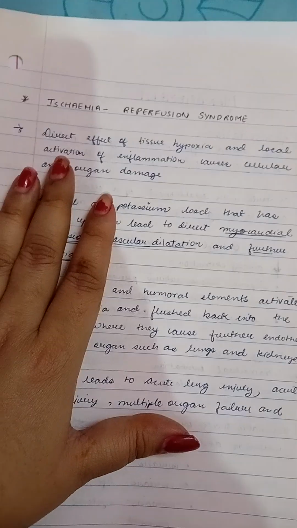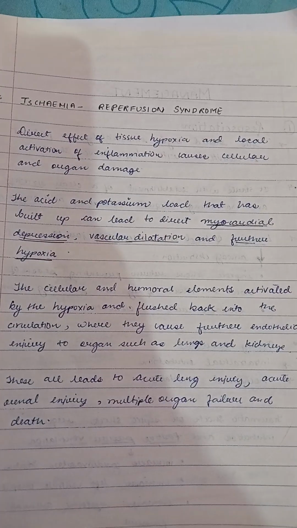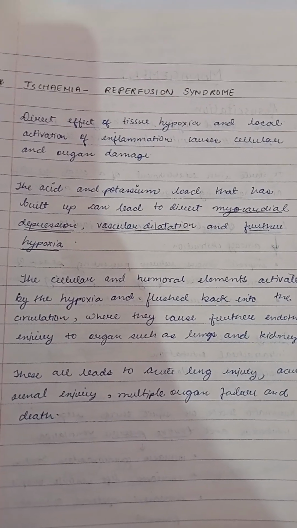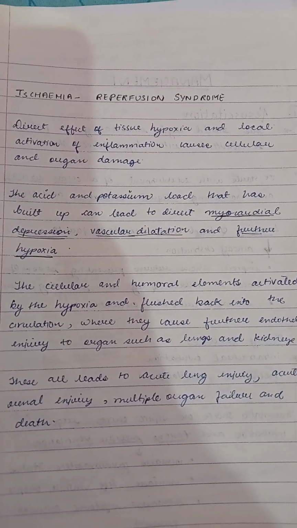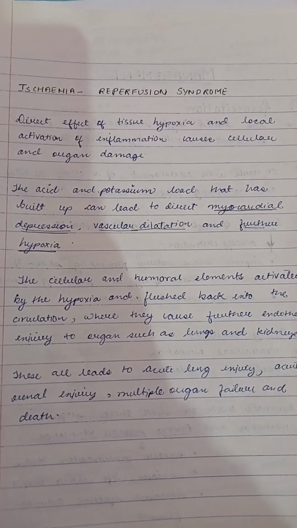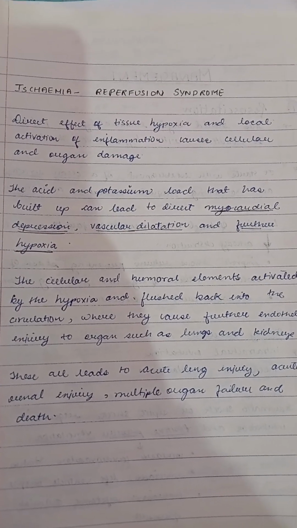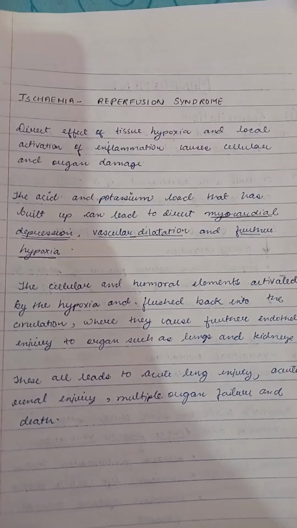Ischemia reperfusion syndrome. Direct effect of tissue hypoxia and local activation of inflammation causes cellular and organ damage. हाइपोक्सिया और इन्फ्लेमेशन के कारण सेलुलर एंड ऑर्गन डैमेज होता है. The acid and potassium load that has built up can lead to direct myocardial depression, vascular dilatation, and further hypoxia.